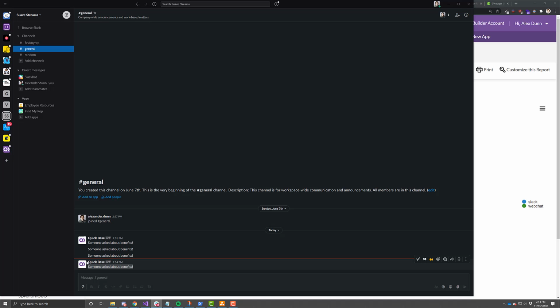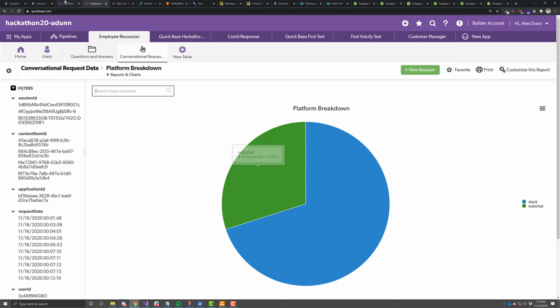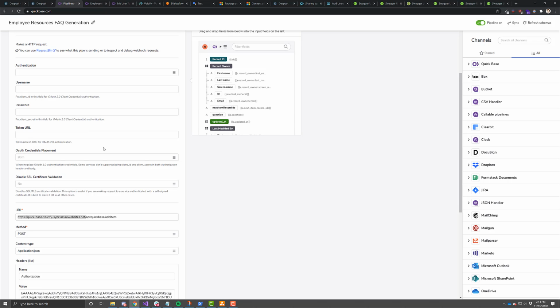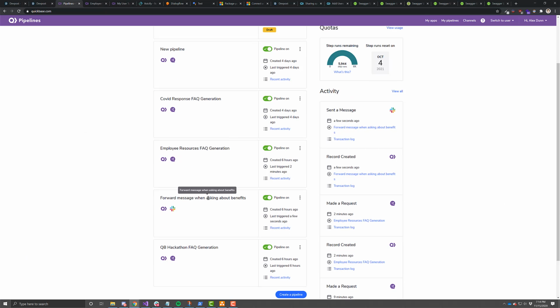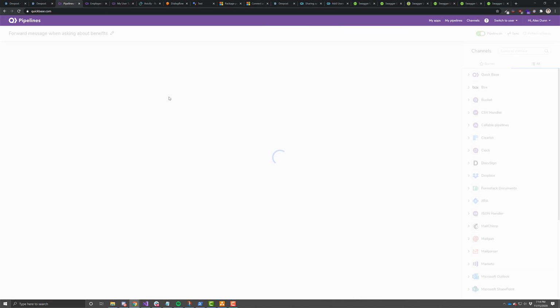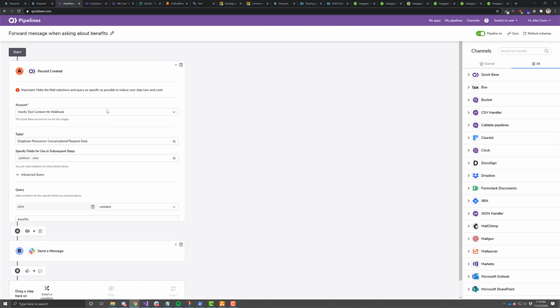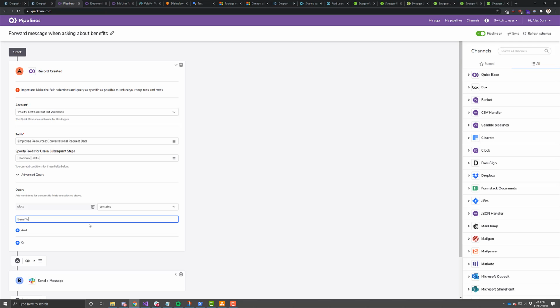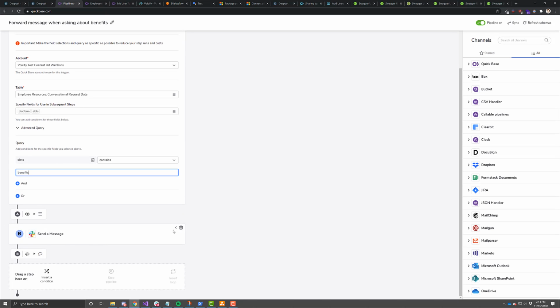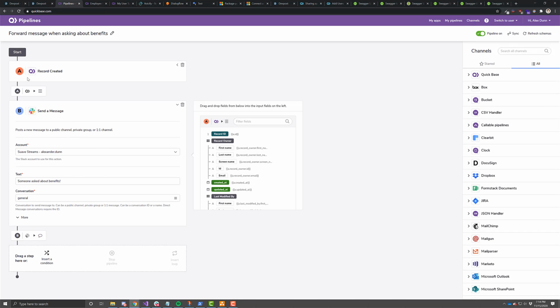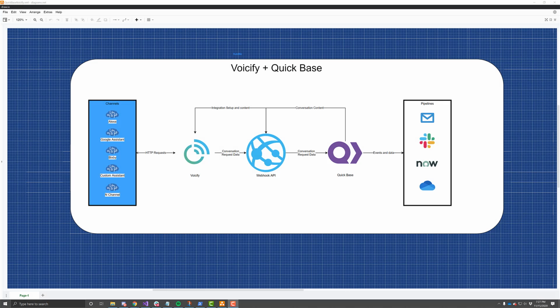We can handle those different pipeline events and chain them together based off of what people are asking, and that process is super simple. All you have to do is create a pipeline and set it up so that if someone hits a certain slot value within that table record. So we just say if something was added to our conversation request data, we need the slots, and if the slots contain our keywords, then we can send a message over with whatever else we want. We can forward that message as well because it's all in the slot data. And that's all there really is to it.